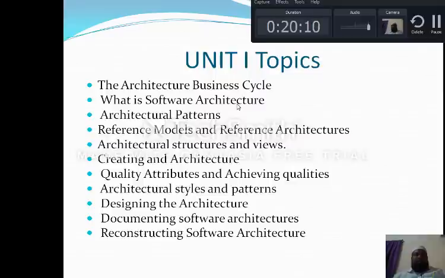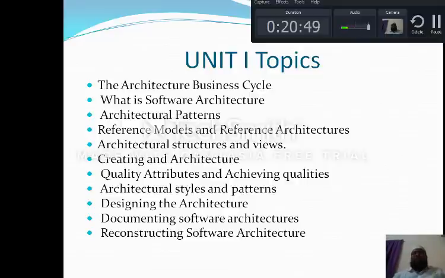Now, the architecture business cycle: how this business cycle works for the development of a software architecture. And what is software architecture? The definition of software architecture I am going to explain in a brief manner. And then, what are the various architectural patterns? Afterwards, we will see the reference models and reference architectures. We will see the differences. We often expect these two questions, reference models and reference architectures. One of the important questions.